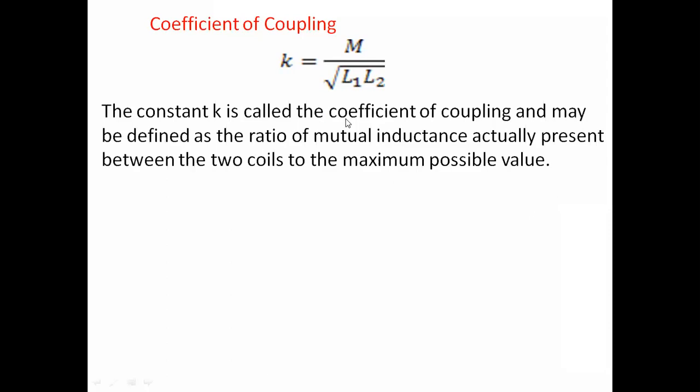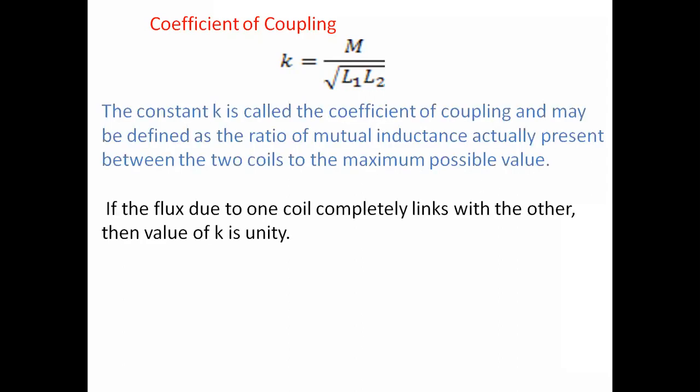The K value is defined as the ratio of the mutual inductance actually present between the two coils to the maximum possible value, and it is one. If the flux due to one coil completely links with the other, the value of K is unity. The coils should be linked completely. If the distance is very small, then the coils will be completely linked, and the K value is 1.